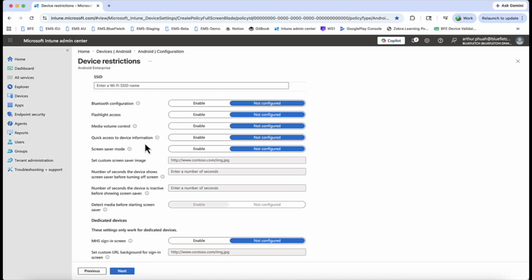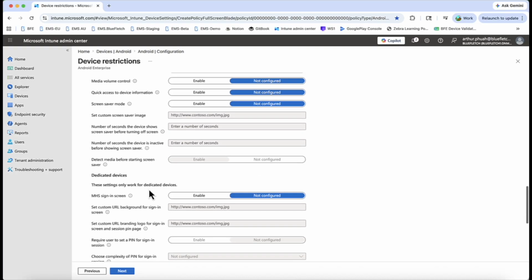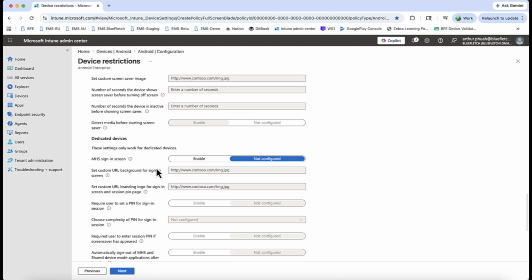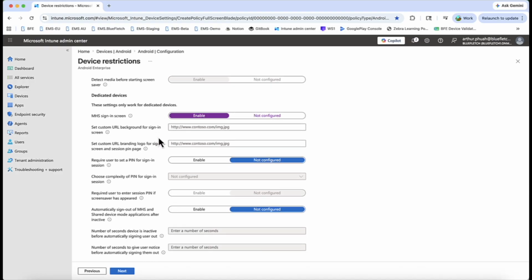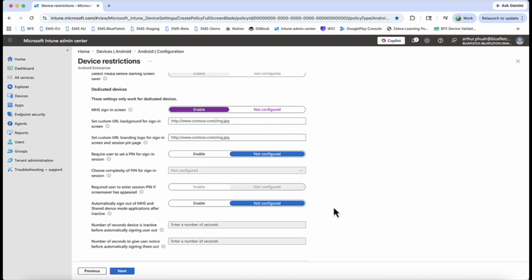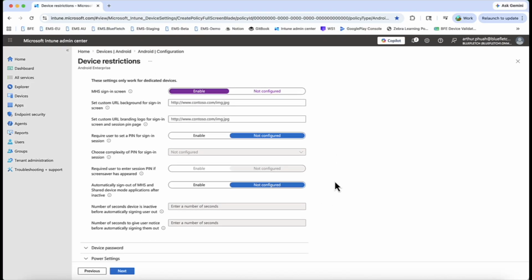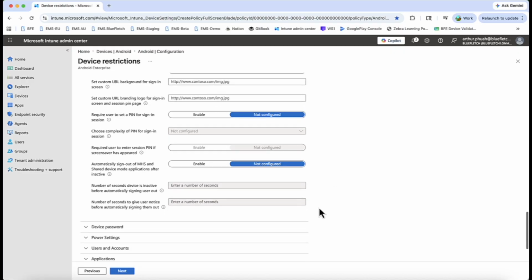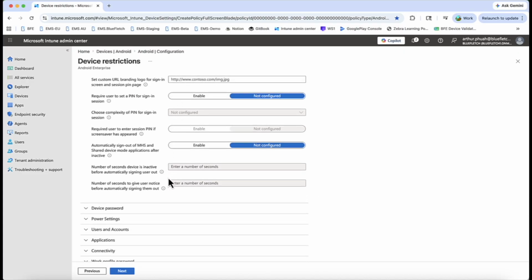Keep going. You want your Microsoft sign-in screen. If you want a certain background, you can always add the URL in here. Same goes for the logo. I'm just gonna leave it as default over here. Try user set pin. You can. I'm not going to. Keep going. It looks pretty good to me.